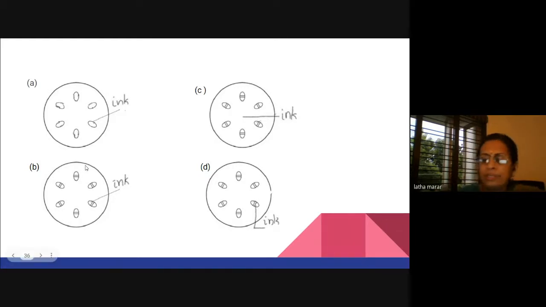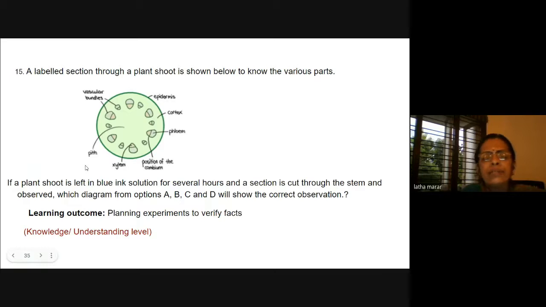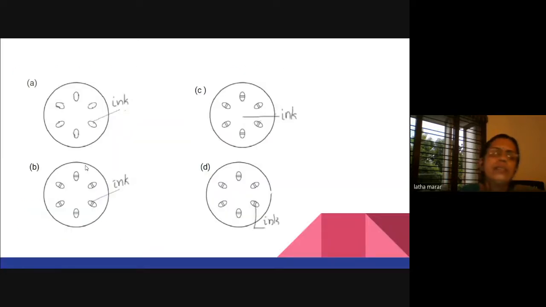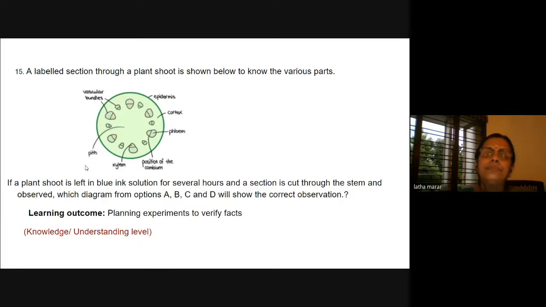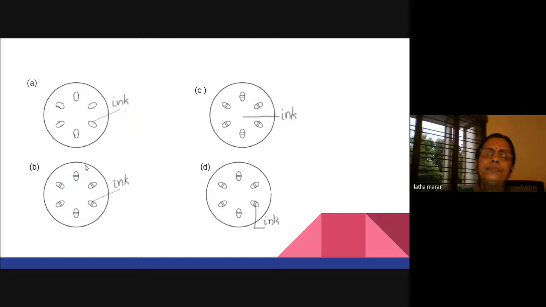So this is a knowledge level question. The child knows that water is transported through the xylem. So in this diagram, we will mark the xylem as B. B is the correct option. B, ma'am. Yes, B is the correct answer.